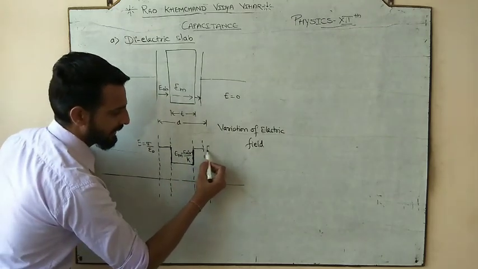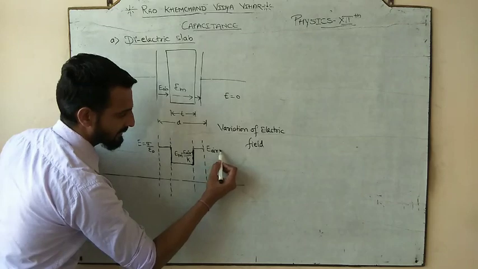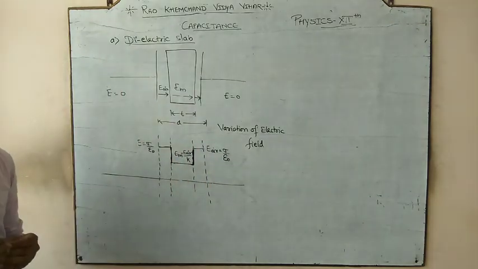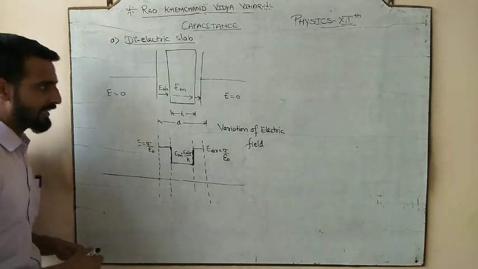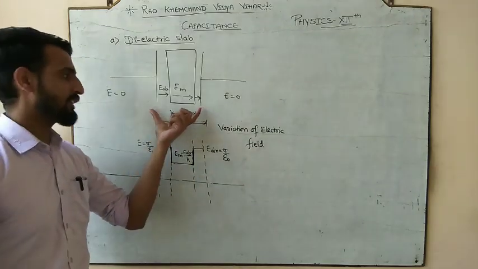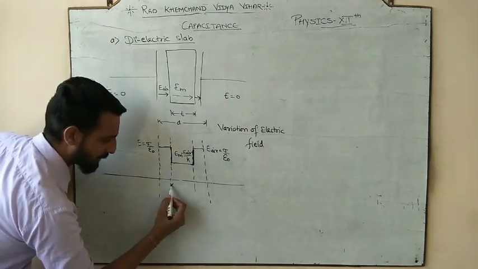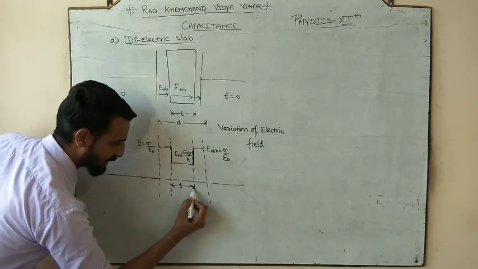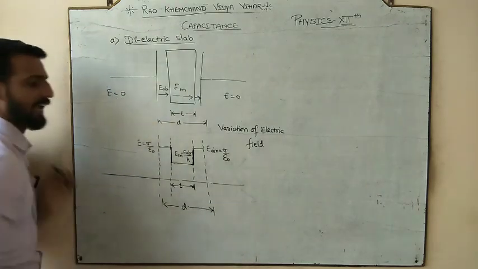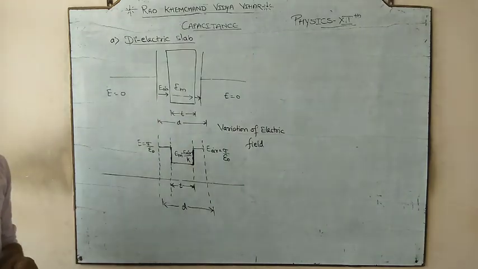So this would be the electric field in air, again sigma by epsilon naught. So this is the variation of electric field with the separation. But what is the separation? The separation is in between the plates. So this separation is t, and this would help you understand the concept.